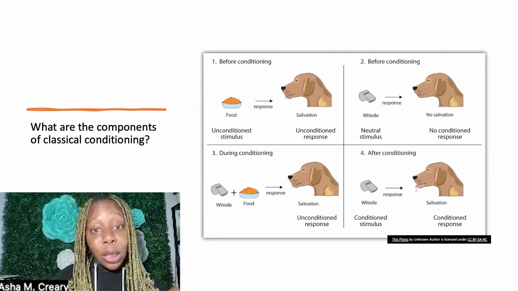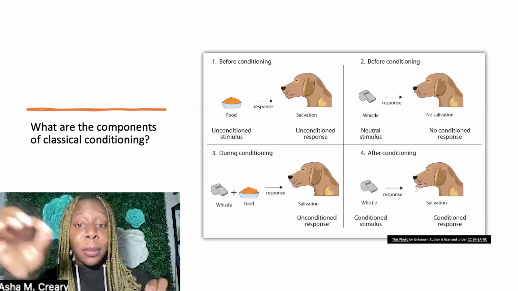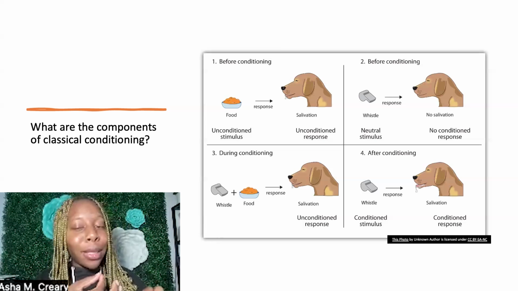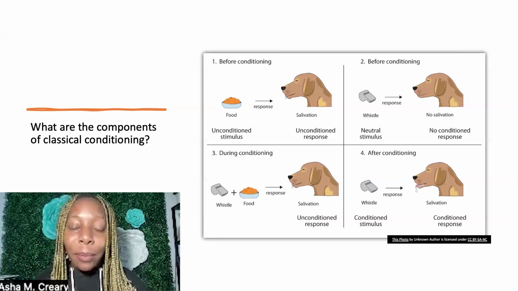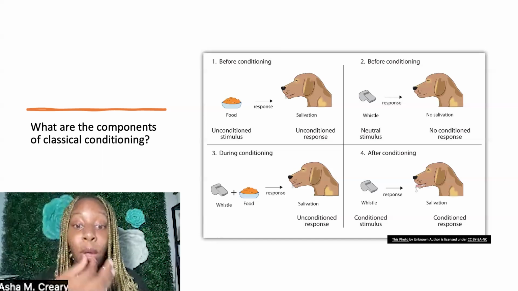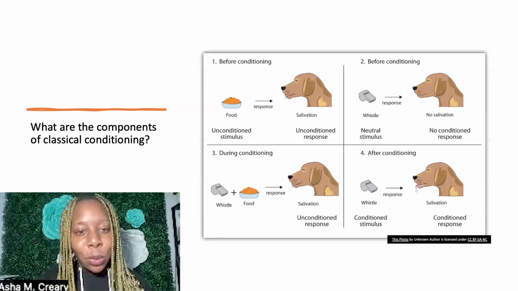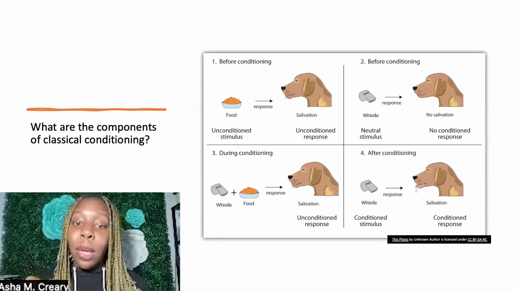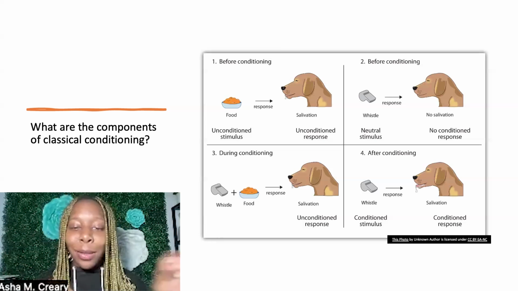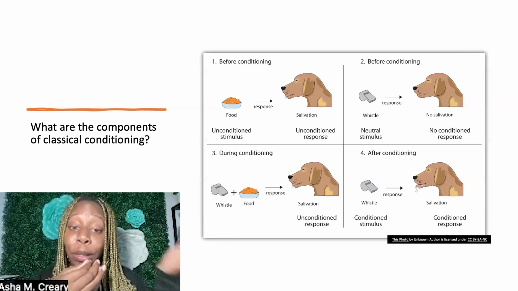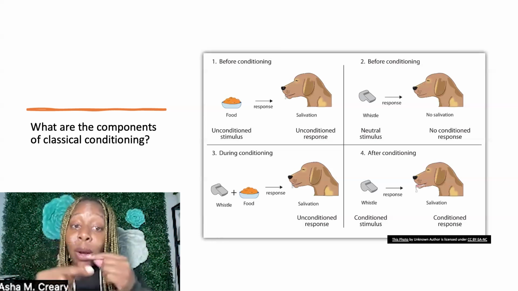While you're being conditioned, a neutral stimulus is introduced. So in the case of this diagram, it is going to be the whistle. In the case of Ponchos, it is going to be the flag. Alrighty. So I'm going to blow this whistle and nothing's going to happen. Or I'm going to raise this flag and nothing's going to happen before I start teaching you what I want you to do with this whistle, right? So now we're going to bring the whistle and the food together, or we're going to bring this flag and the sopapillas together. So I'm going to blow the whistle with the food and you're going to start to have